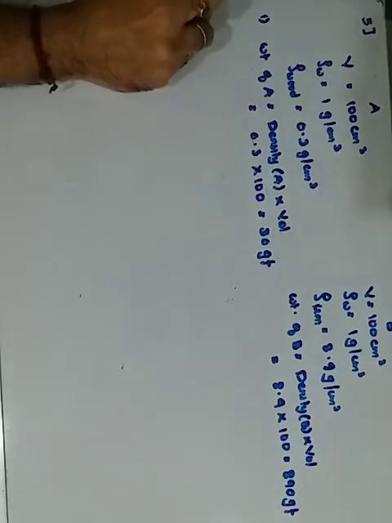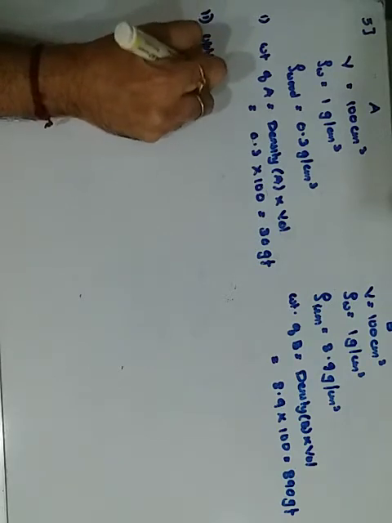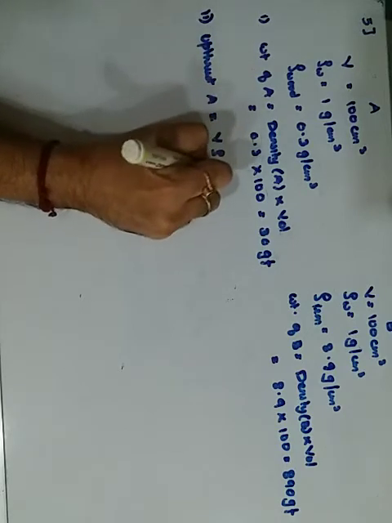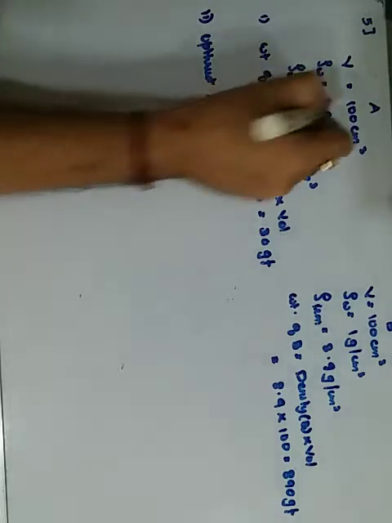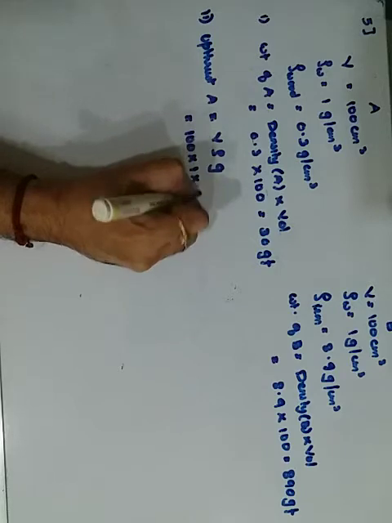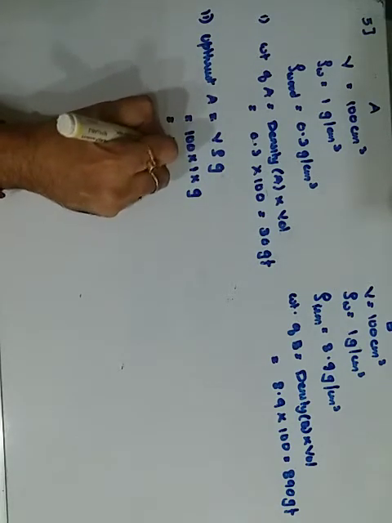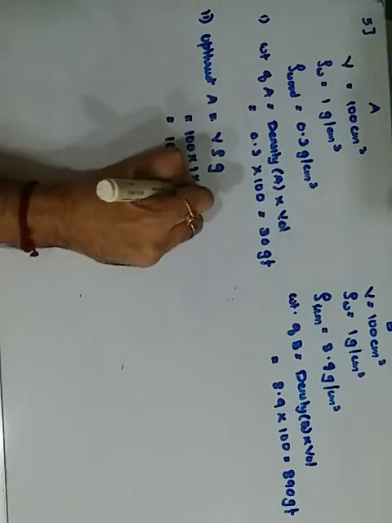Okay, the second question of it, find the upthrust. So for the first one, the upthrust on A is V into rho into G. What is the volume? It is 100. What is the density of water given? 1, and gravity is G, we'll keep it G only. So it comes out to be 100 gram force. This is 1 actually.